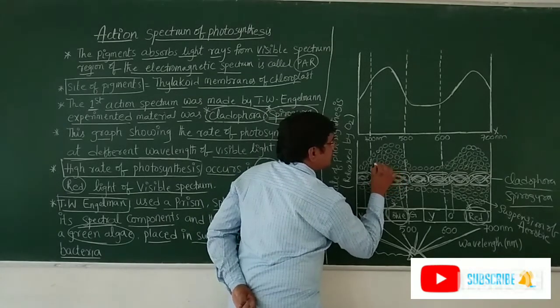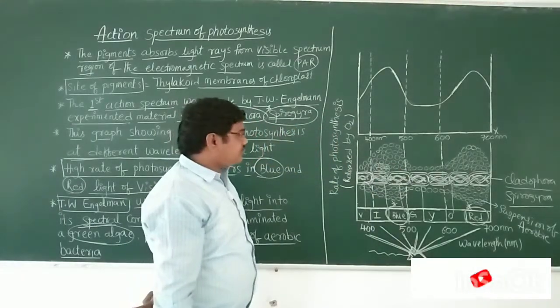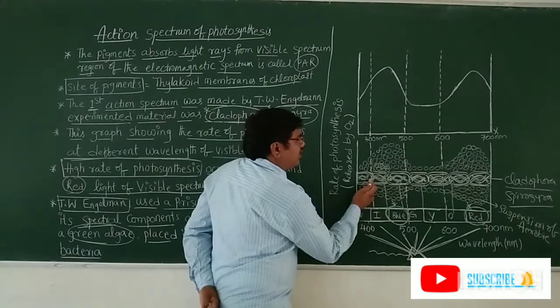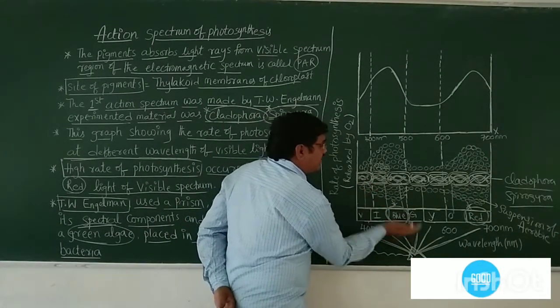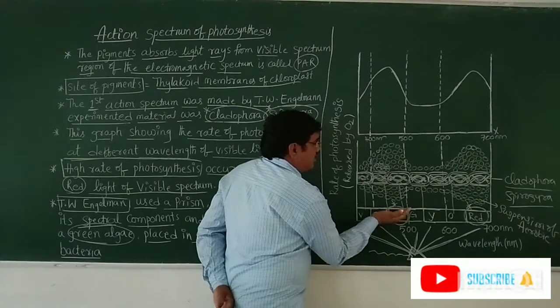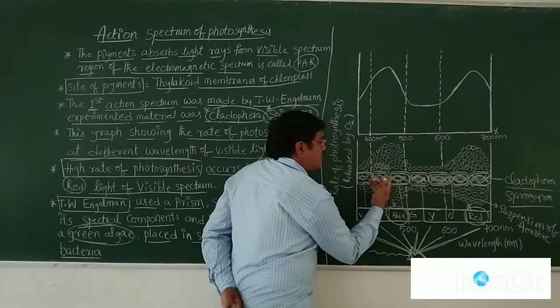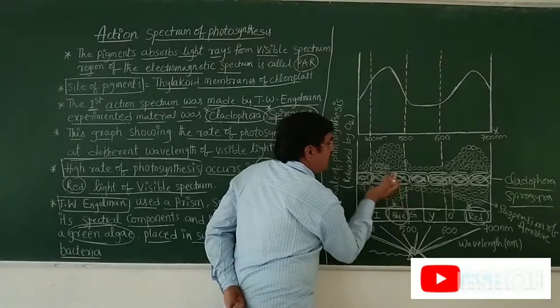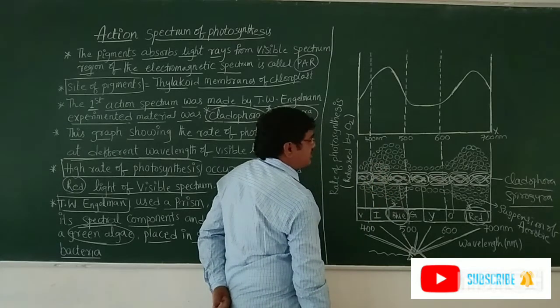Oxygen is the byproduct of photosynthesis. Here, the blue-green filamentous algae absorb light from the visible spectrum. That light is utilized by the Spirogyra, which then releases oxygen by the process called photosynthesis.